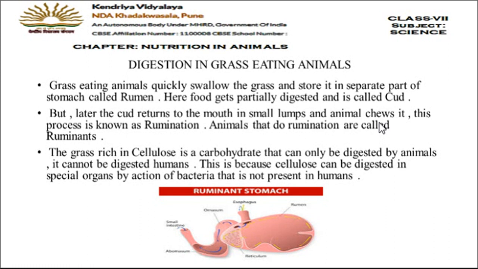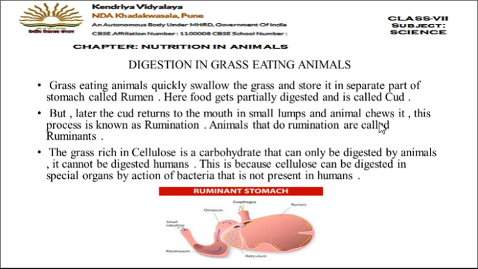Cud means the partially digested food which comes from the rumen into the mouth again, and then the animal chews it, and this process is called rumination. All those animals which do rumination are called ruminants. You all have seen cows and buffaloes, when they are sitting idly, they continuously move their lower jaw to chew the cud. That process is called rumination, and hence the animals are called ruminants.